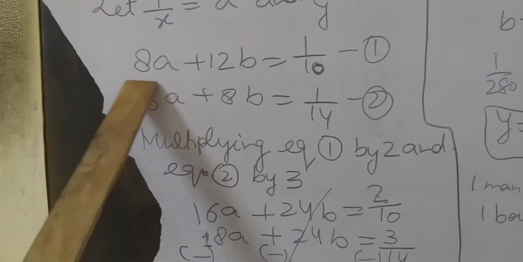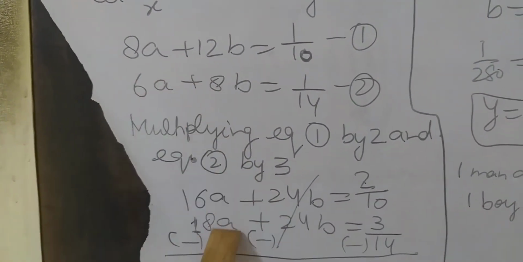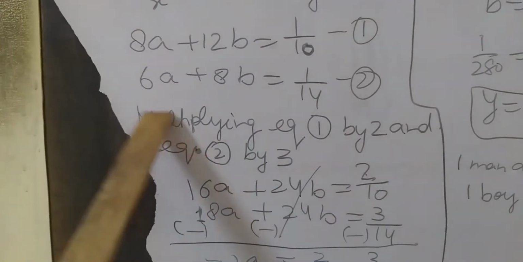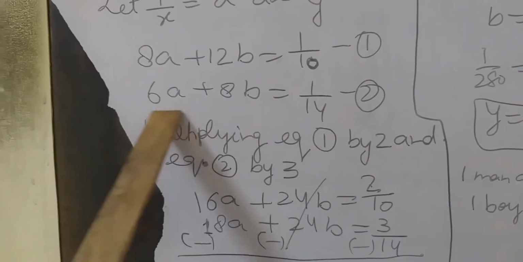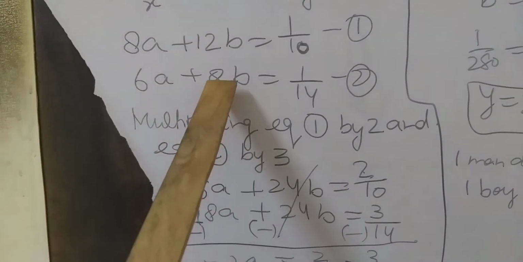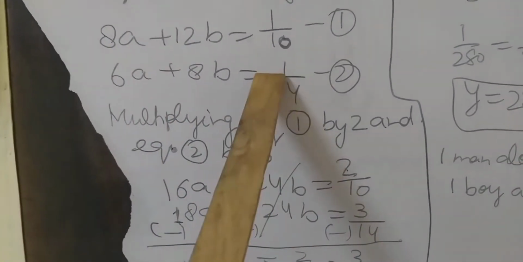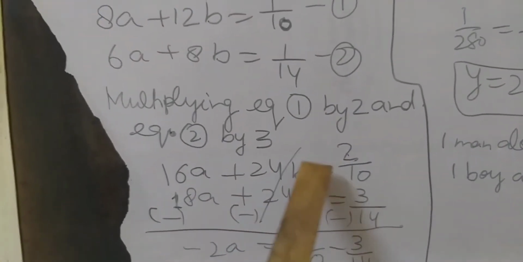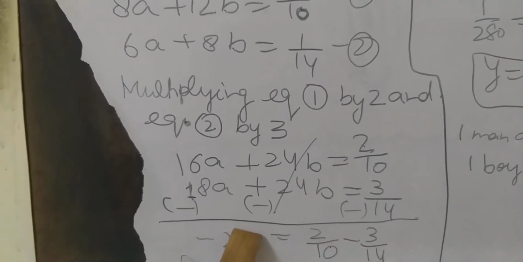Okay, so the first equation multiplied by 2 gives 16a plus 24b equals 2 upon 10. The second equation multiplied by 3 gives 6 threes are 18, 18a plus 24b equals 3 upon 14. Change the sign. 24b we cancelled.